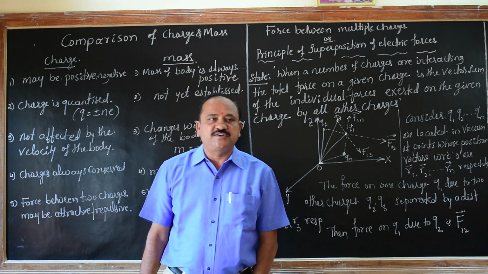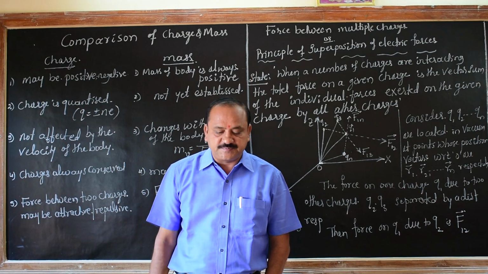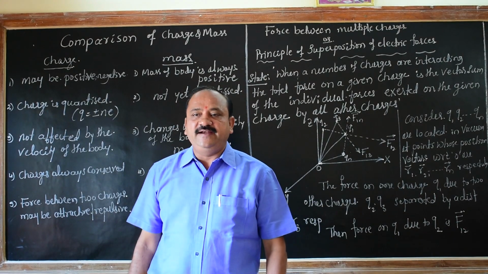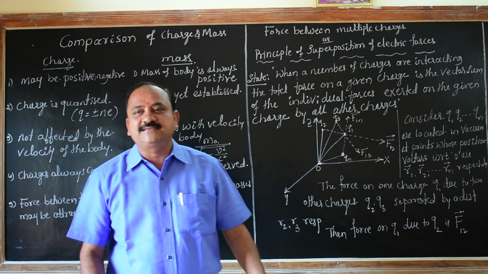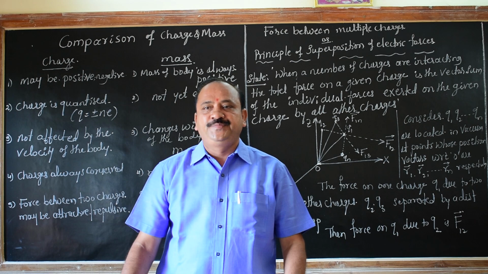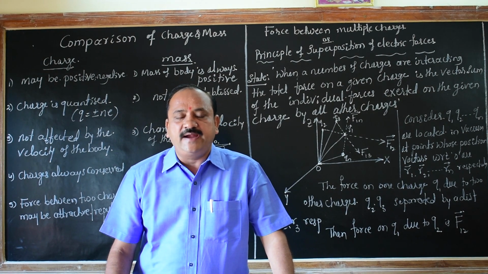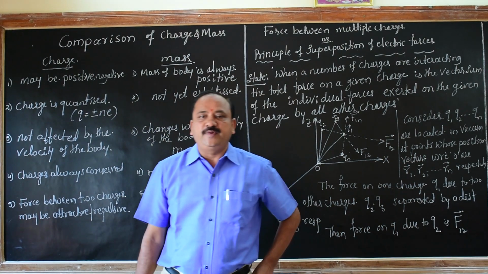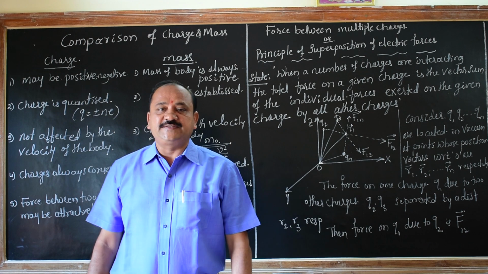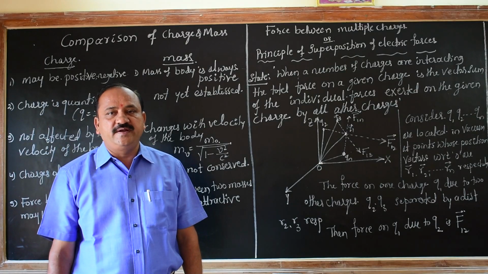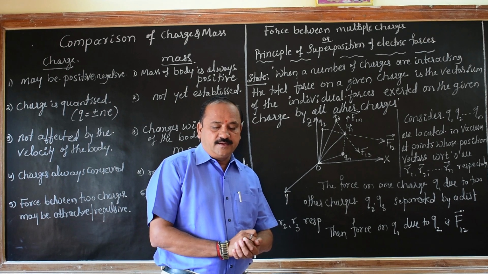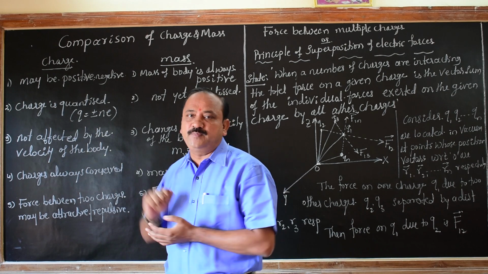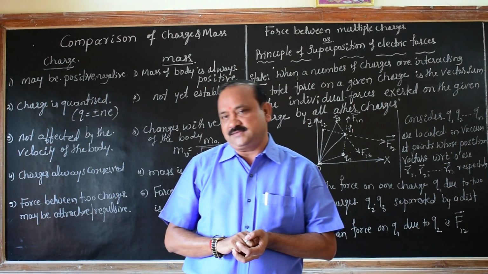We are going to discuss the next concept, the comparison between electric charge and mass. In the previous class, we discussed Coulomb's law and its vector form, the concept of permittivity, absolute permittivity, permittivity for free space, and all the things that we have been discussing. Today, let us discuss the comparison between charge as well as mass.